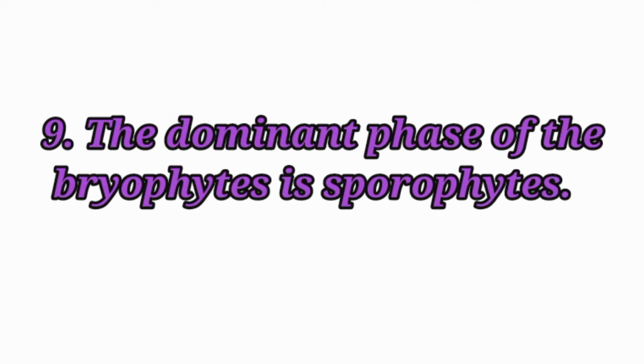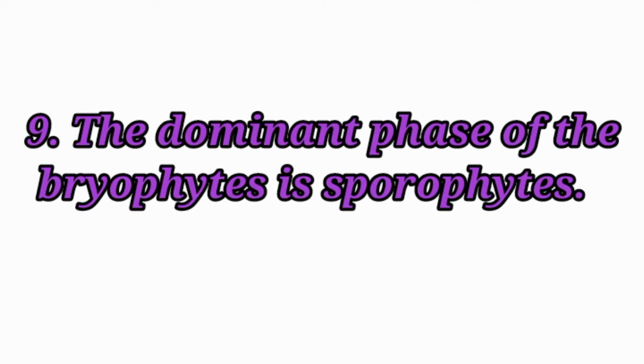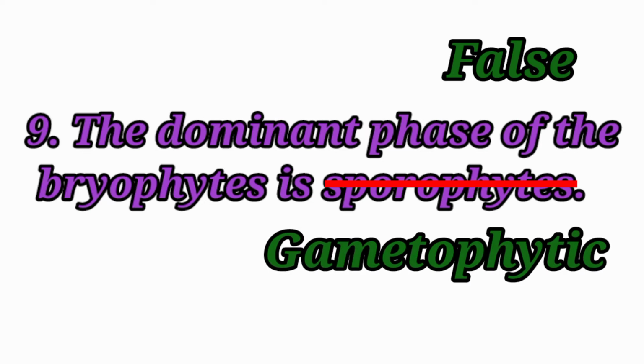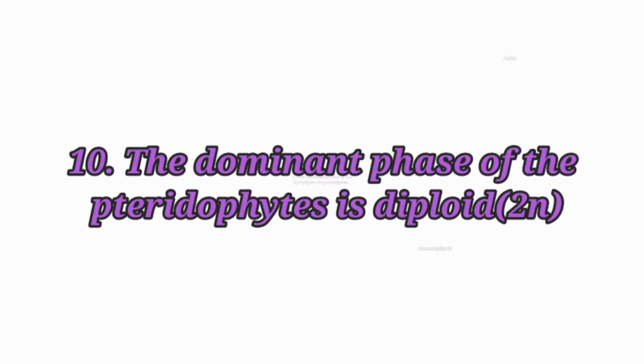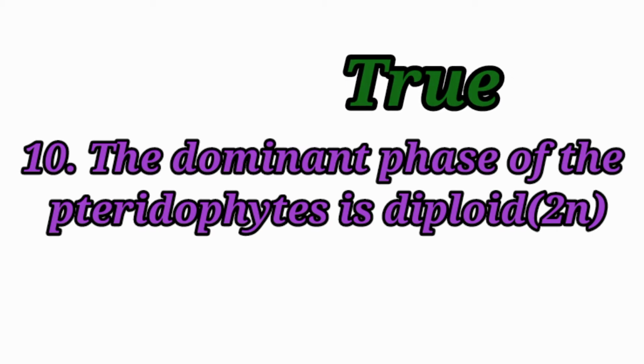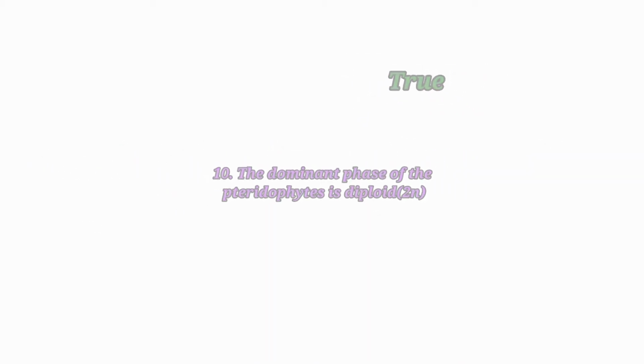Answer true. The dominant phase of the bryophytes is sporophytes. Answer false. It is not sporophyte, it is gametophyte. The correct statement is the dominant phase of the bryophytes is gametophytic. 10th question. The dominant phase of the pteridophytes is diploid 2n. Answer true.